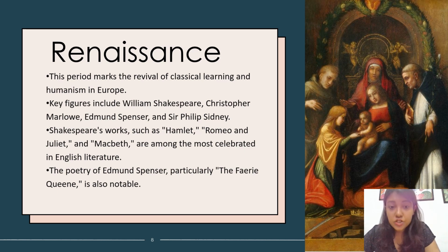Obviously, if we talk about the major works, we'll have to talk about Shakespeare: his Hamlet, Romeo and Juliet, Macbeth, Othello, King Lear, A Midsummer Night's Dream, The Tempest. There are so many works. And not just as a playwright, he was also famous as a sonneteer, right? We all know that. Then we have Christopher Marlowe's Dr. Faustus, and Ben Jonson's Volpone. We have so many amazing plays that were written in this particular age. Then we have the poetry of Edmund Spenser, particularly The Faerie Queene, which was also written for Elizabeth.